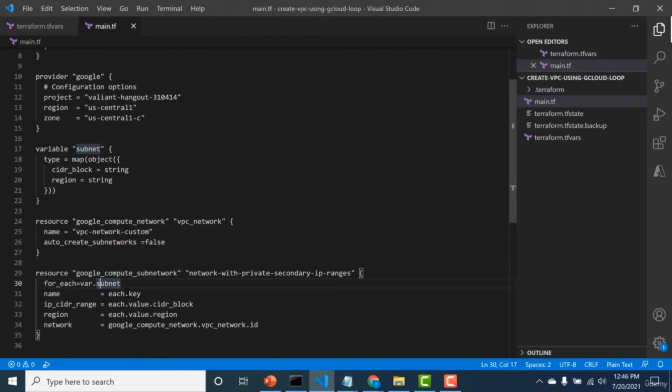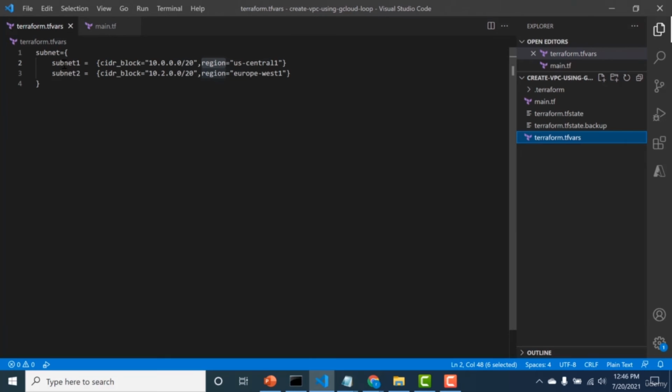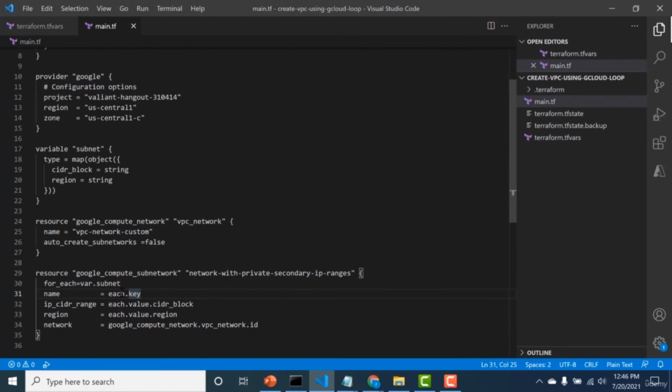So for example, it will use the key of that key-value pair to create the subnet name, and similarly the IP CIDR range and the region as well. And the network would basically be the ID of the network that we had created in our previous resource block. So again, it's basically the google_compute_network, the vpc_network, and the ID that is set as the output when this particular resource block executes. So the key, let's go back to our terraform.tfvars, would be subnet 1. So this would be the name, this would be the CIDR block, and this would be the region. And again, like I said previously, it will loop twice to create two subnets.